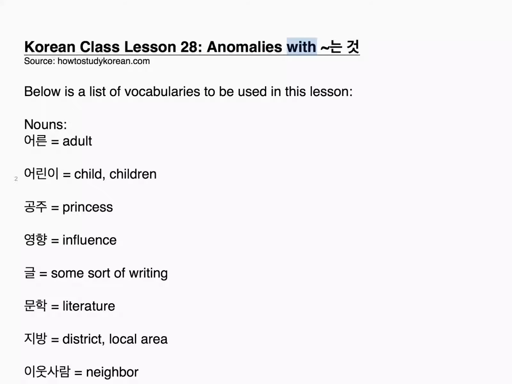Lesson 8: Anomalies with 는 것. howtostudykorean.com. Below is a list of vocabulary to be used in this lesson.